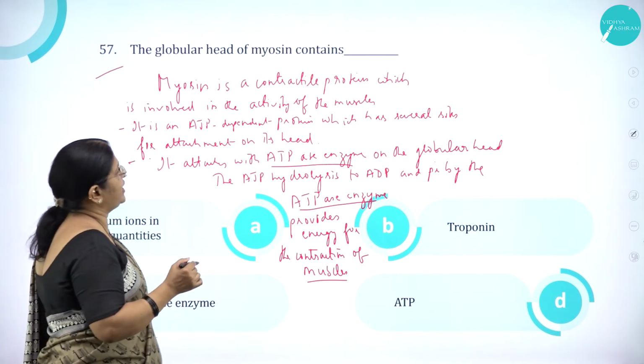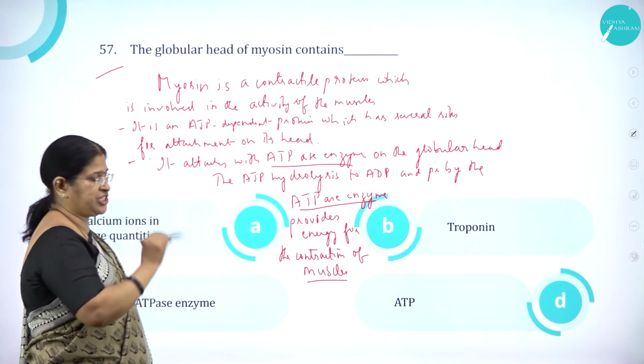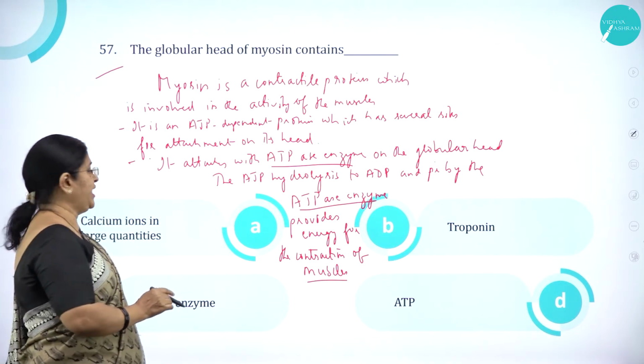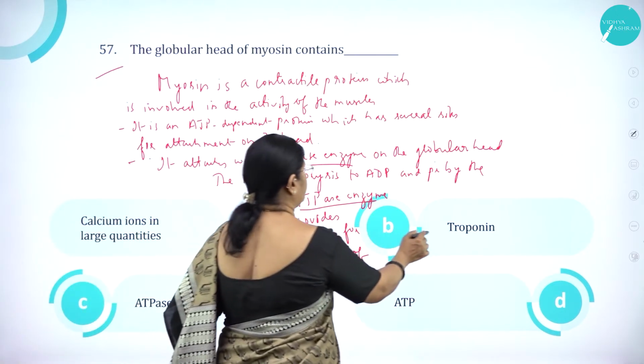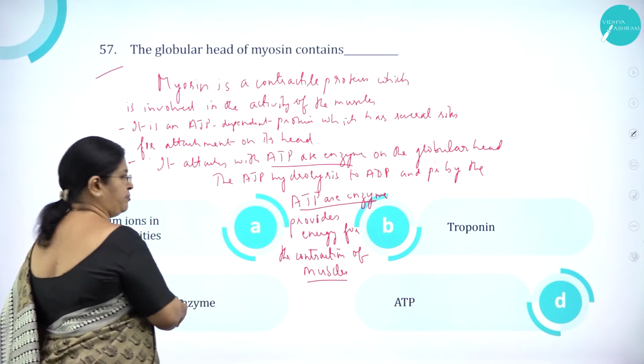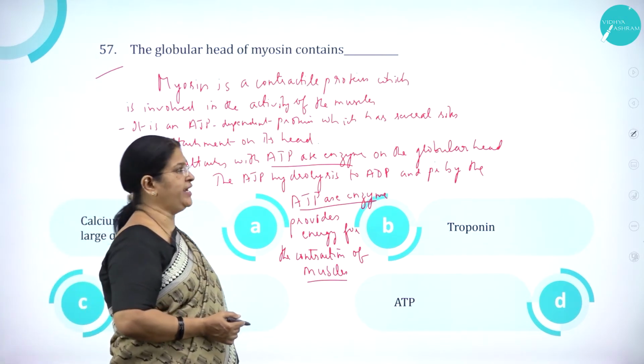The globular head of myosin contains dash. Option A, calcium ions in large quantities. Option B, troponin. Option C, ATPase enzyme, and option D, ATP.